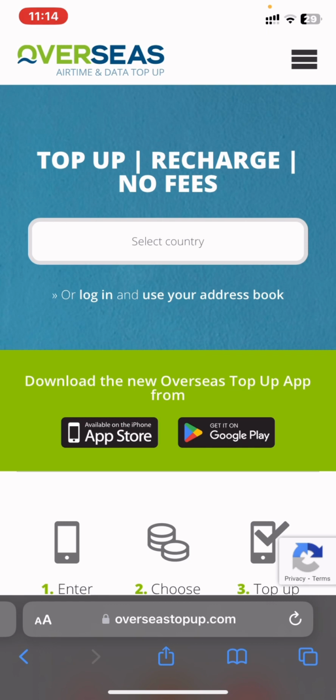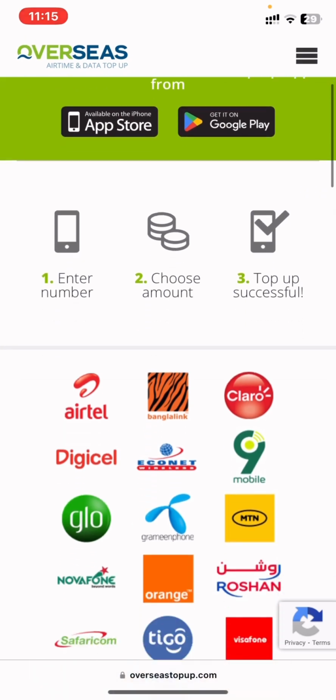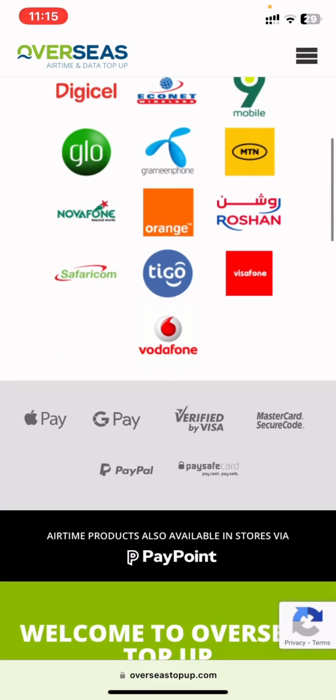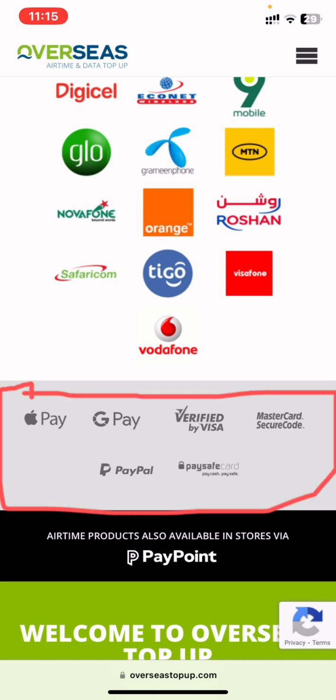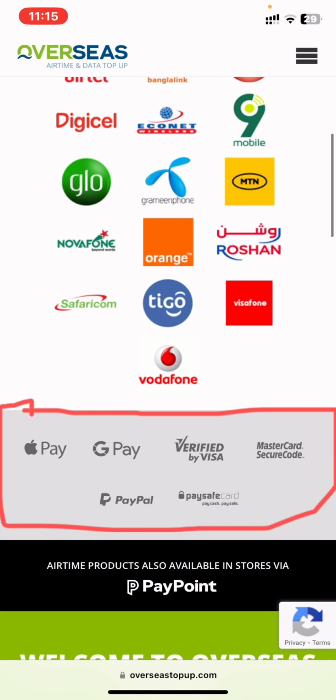And if you download this, it may not work on your phone directly. You might need to download a VPN to operate this on your phone. And this is the way you'll be able to make these payments if your regular debit card is not working, and you're able to find a good rate that you can make this transaction in Nigeria. You can do this all in your local currency.